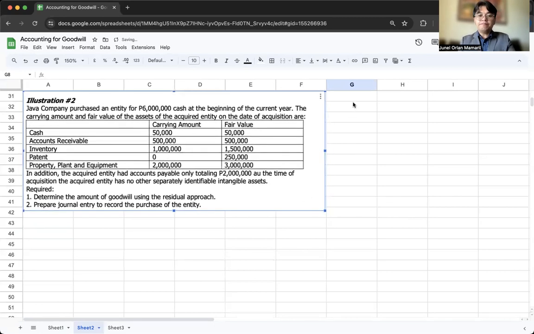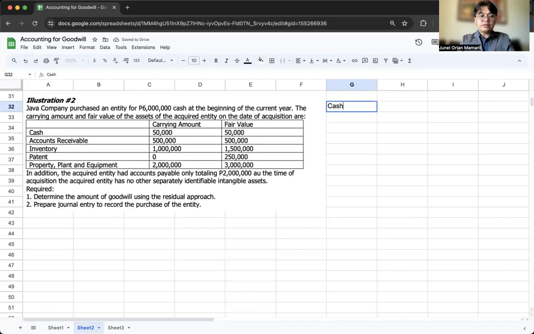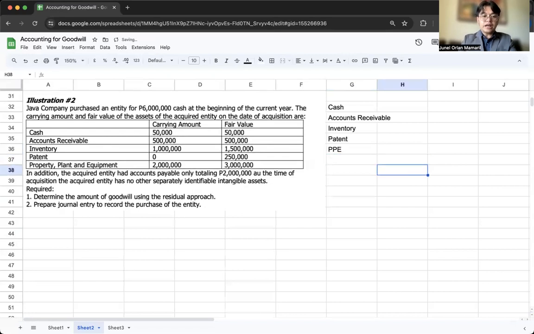So that would be debit cash, debit accounts receivable, debit inventory, debit patent, debit property, plant, and equipment, credit accounts payable, and credit cash. So the accounts payable is 2 million, cash 50,000. Again, puro fair value po ito.